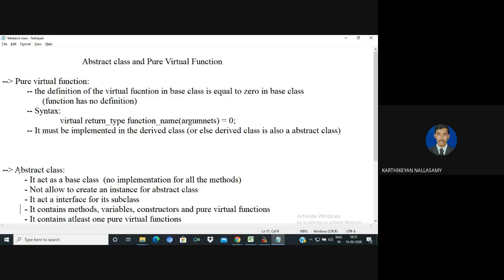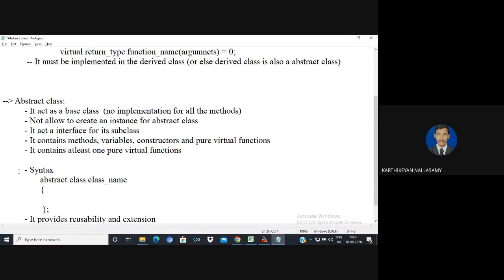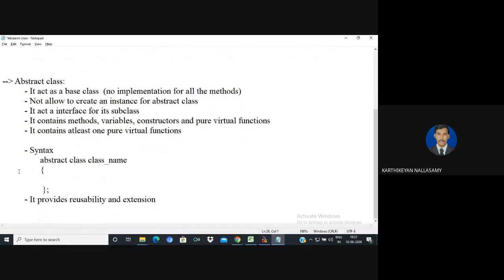So if you are saying the class is an abstract class, then we must have at least one pure virtual function. Normally in Java, there is a keyword called abstract to define it. But in C++, you must have one pure virtual function to say that this is an abstract class, so that we are unable to create objects of abstract classes. By using these abstract classes, the reusability and the extension of the methods will be achieved. That is a major advantage of abstract classes.